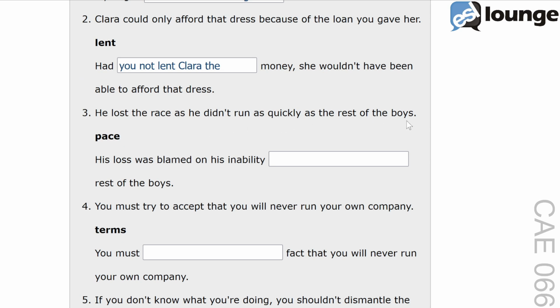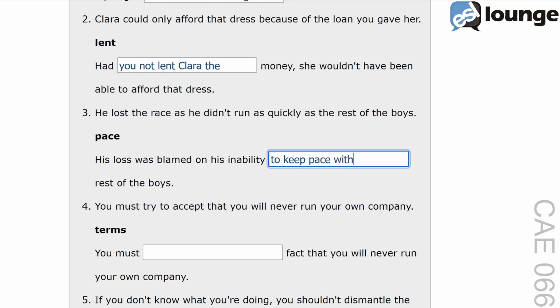rest of the boys. The keyword is pace, and the second sentence is, his loss was blamed on his inability, blank, rest of the boys. The correct answer is, his loss was blamed on his inability to keep pace with the rest of the boys.